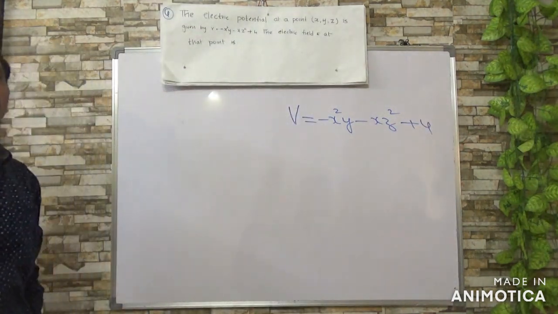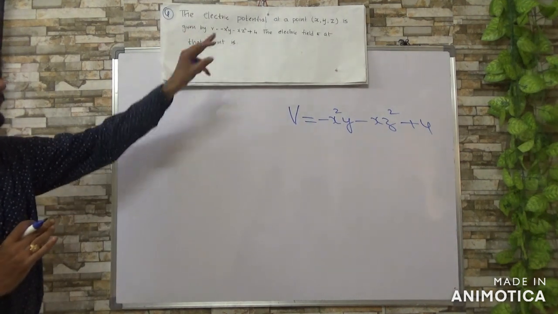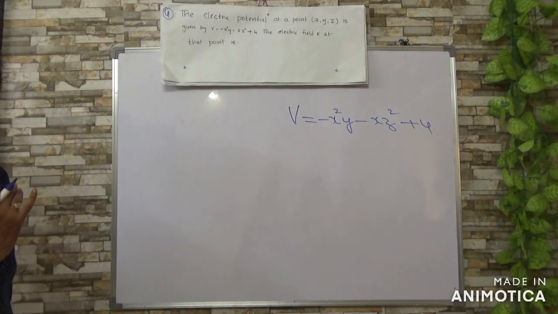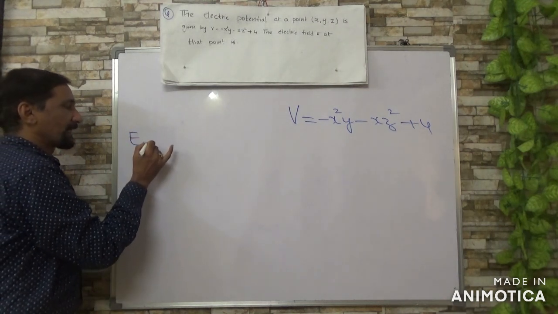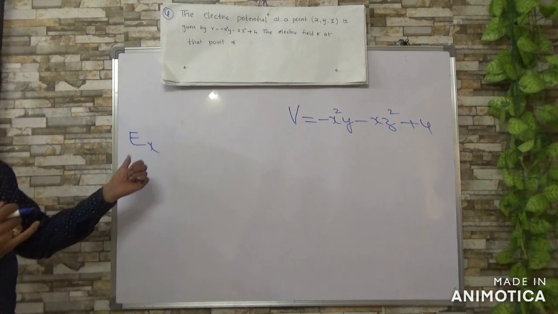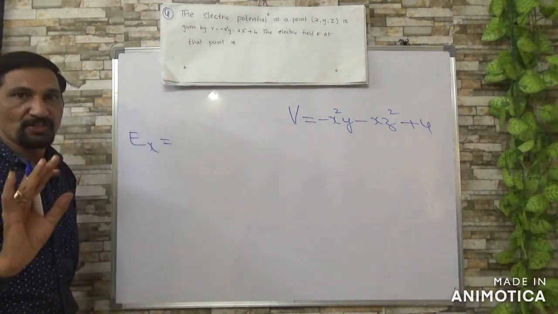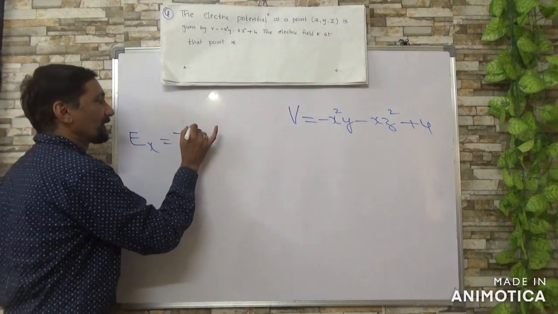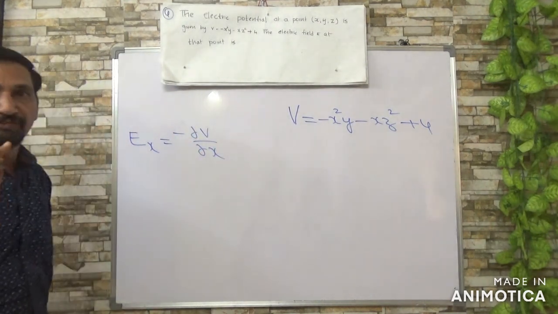You want to find the electric field strength at the point x, y, z. In order to find the x component of electric field strength, you must differentiate this partially with respect to x.